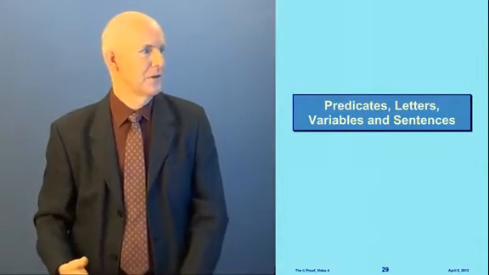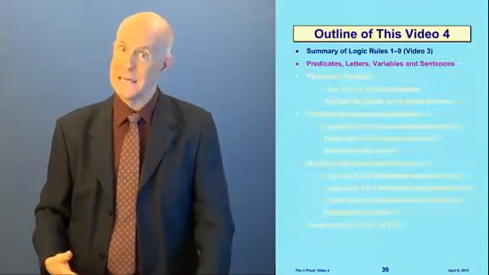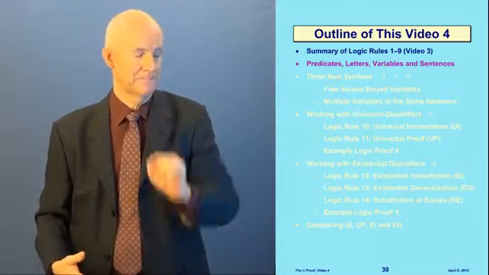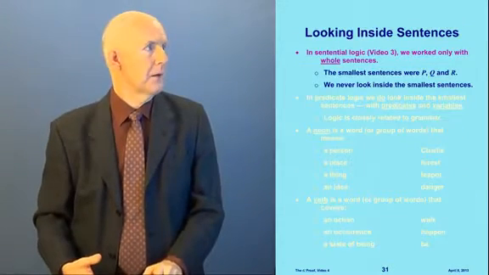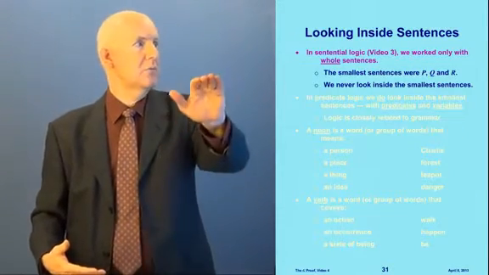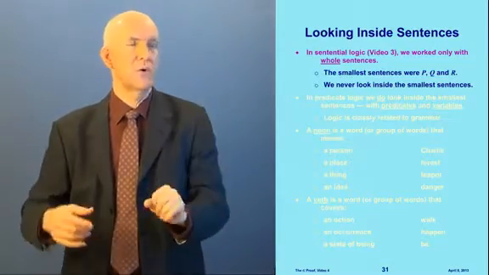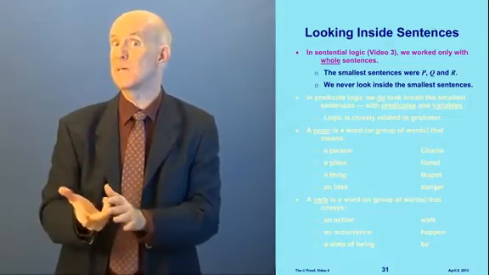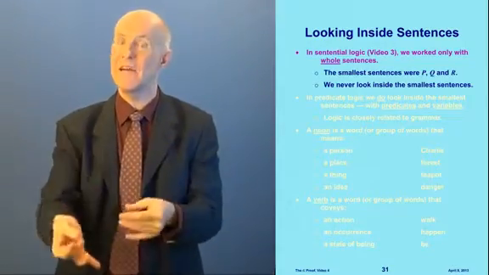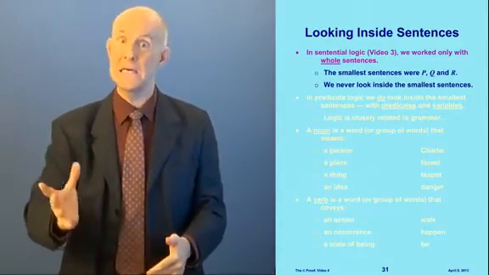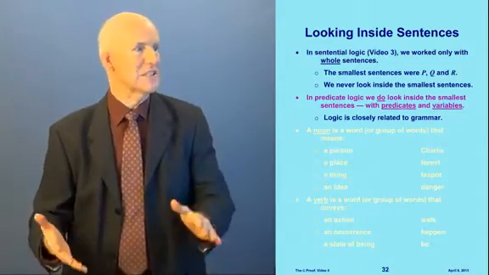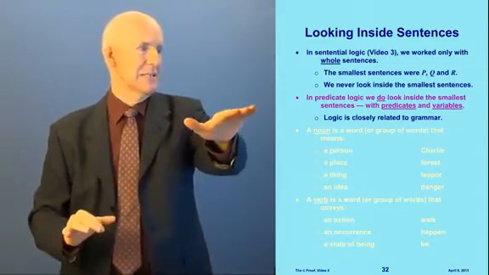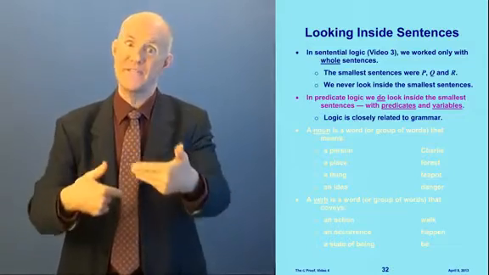Okay, so now predicates, letters, variables, and sentences. So here we are on our outline. Now, in video 3, in Sentential Logic, we worked with whole sentences. The smallest sentences we dealt with were P, Q, and R. We never looked inside of them. We never looked to see what was inside of P. But in predicate logic, we do look inside the smallest sentences, and we do that with predicates and variables.